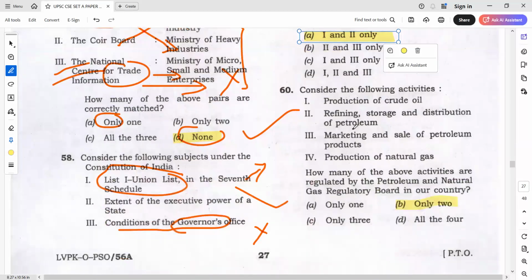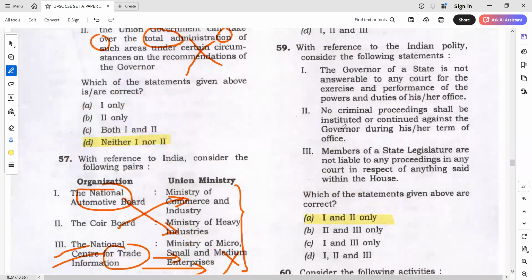Next, okay, they have given 4 functions and there are 4 options. The best option is only 2. This we already discussed in techniques also. So you can just go for only 2.